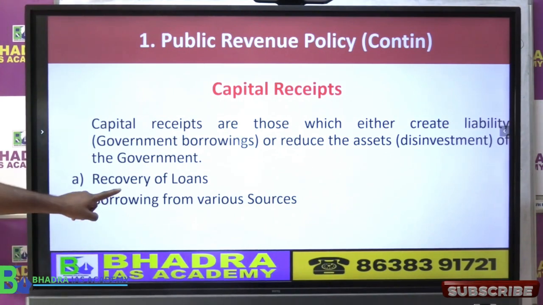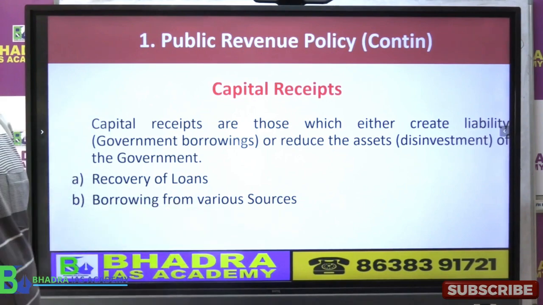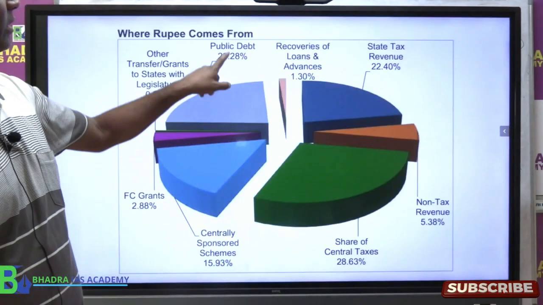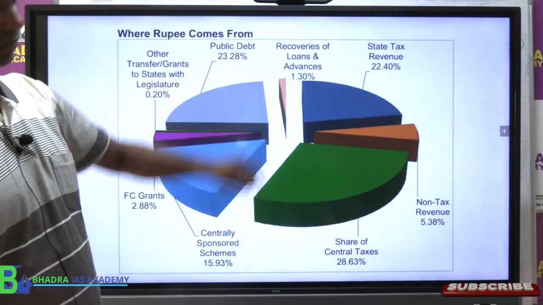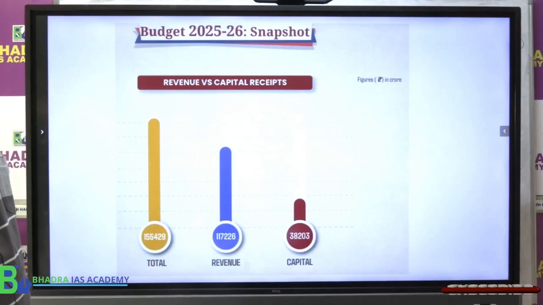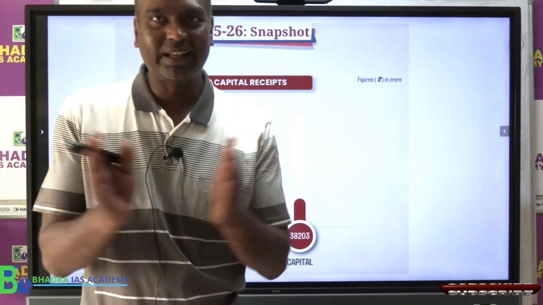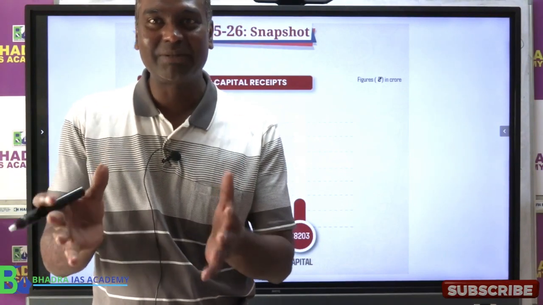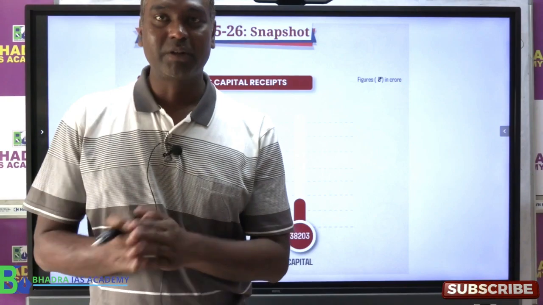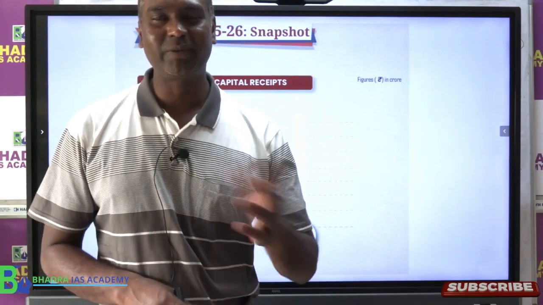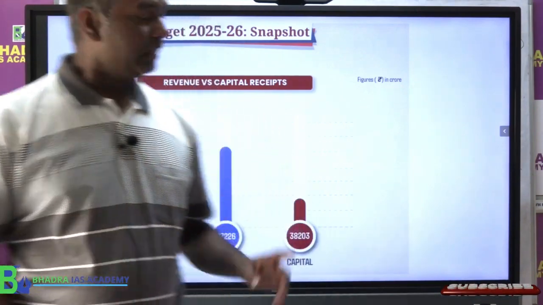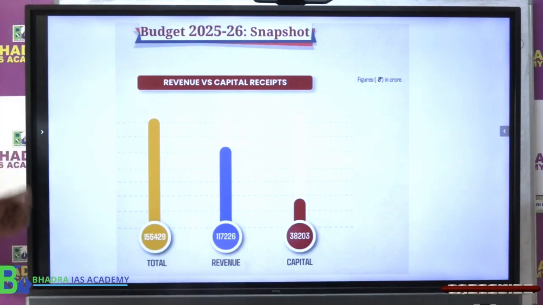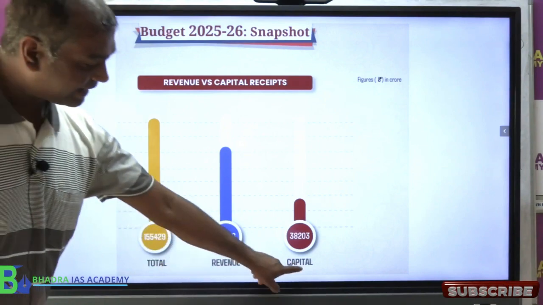Same thing, recovery of loans and borrowing from various sources. This borrowing is what they put, public debt. Then we have a recovery of loan. Okay, so that covers what we can say government ka sources of money, revenue or income. Because borrowed money is not income, therefore we say receipt. Okay, now look at here, government को ज्यादा पैसा कहां से मिलता है, revenue budget में या capital budget में.